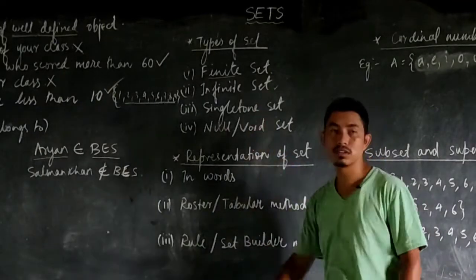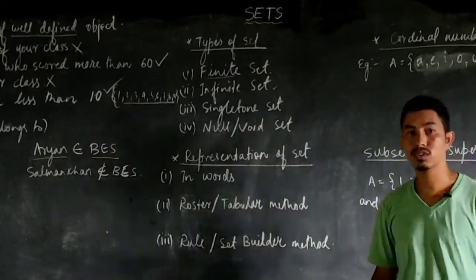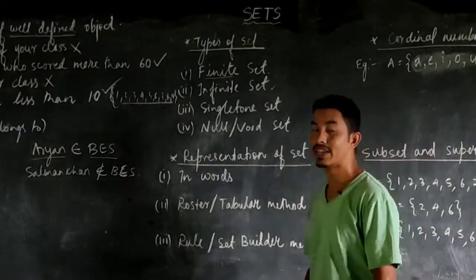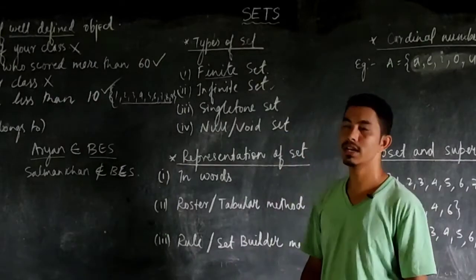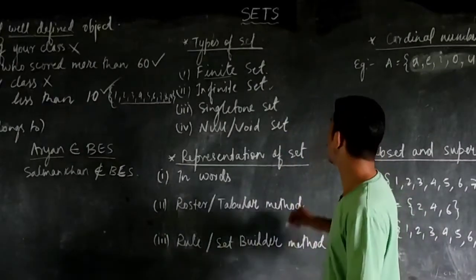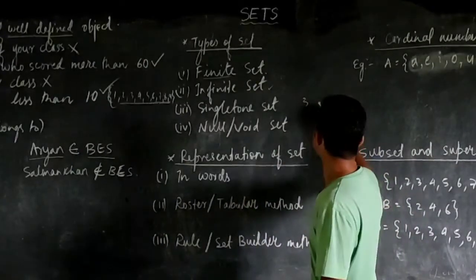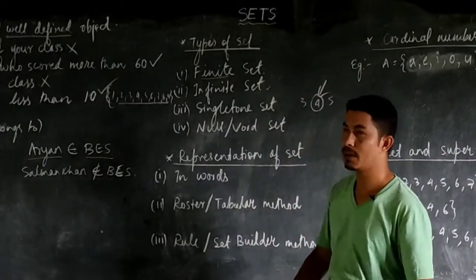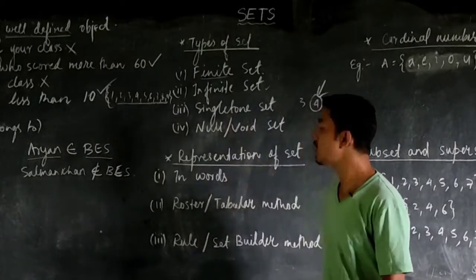Now coming to the singleton set. Singleton sets are those sets which have only one element. For example, if I say a natural number between 3 and 5, what is it? Between 3 and 5 we have only one natural number, that is 4. So this set contains only one element. Such sets are said to be a singleton set.